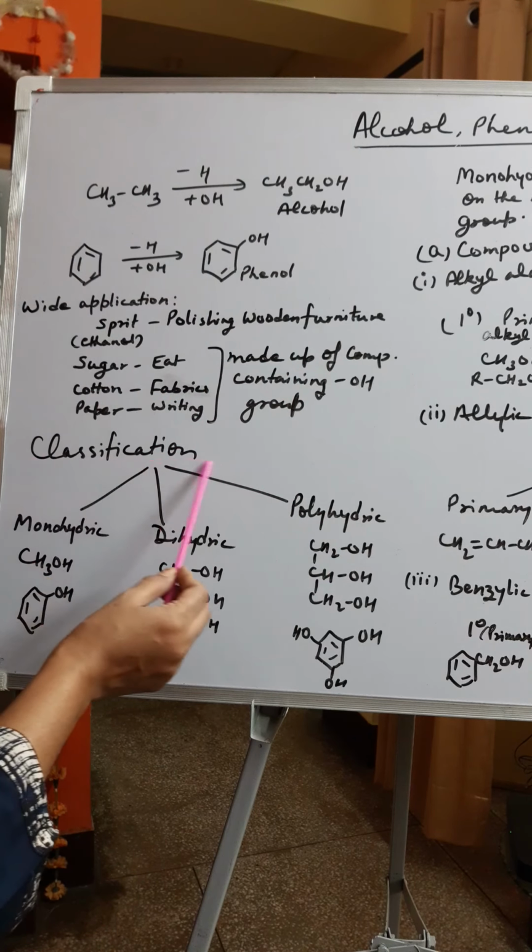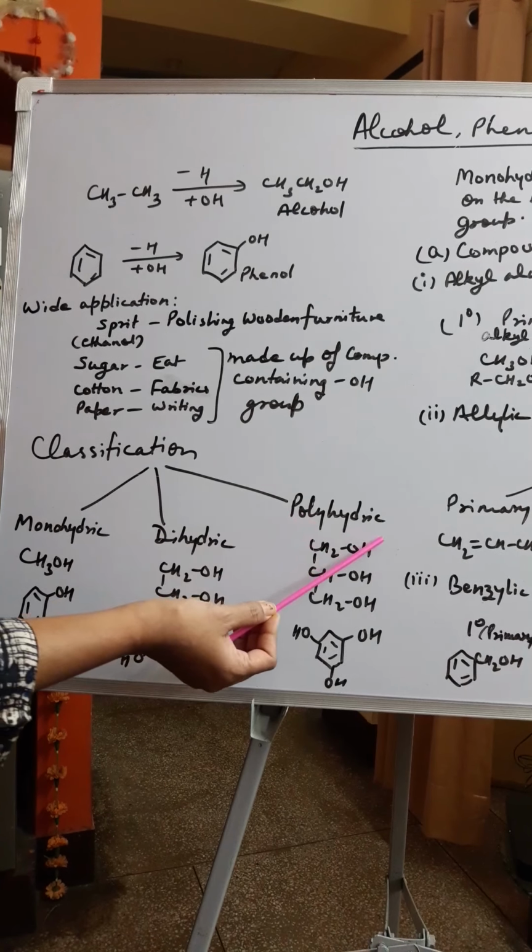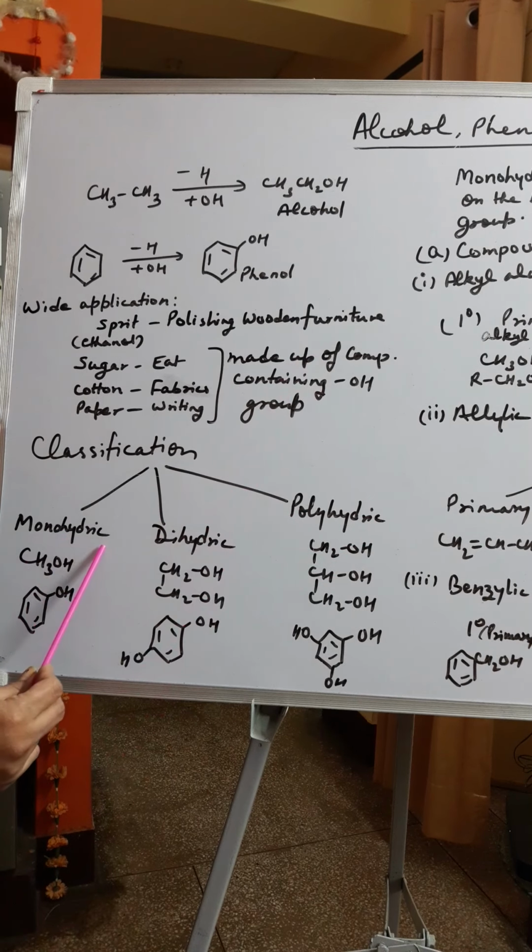Now the next topic is classification of alcohols and phenols. On the basis of the number of hydroxyl groups, they are classified into monohydric alcohol, dihydric alcohol and polyhydric alcohol. In monohydric alcohol, there is one hydroxyl group present on the alkane.